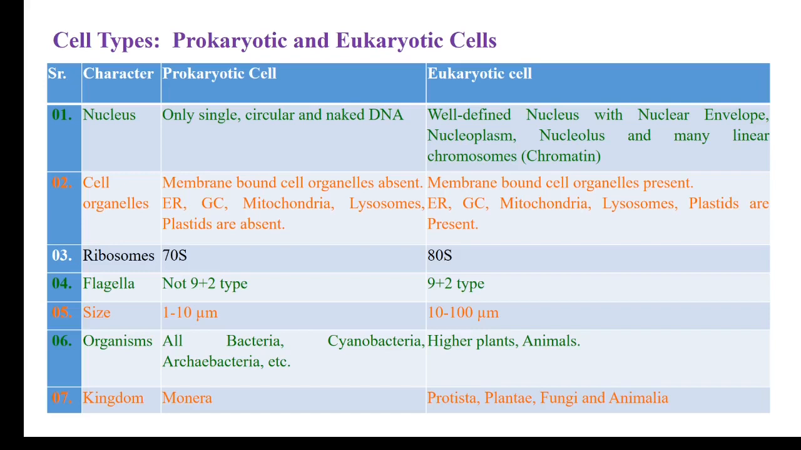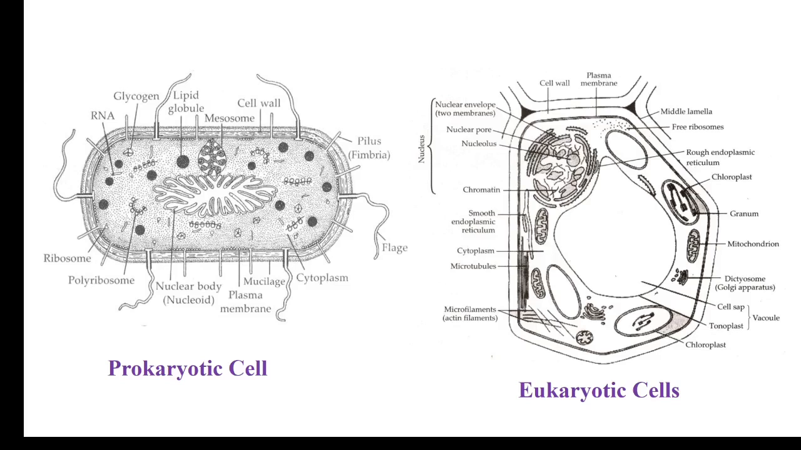Membrane-bound cell organelles are absent in prokaryotes and present in eukaryotes. 70S ribosomes in prokaryotes, 80S ribosomes in eukaryotes. The prokaryotic cell does not have flagella of 9+2 type, the eukaryotic cell has flagella of 9+2 type. There is also a difference in size, between the prokaryotic cell and eukaryotic cell.